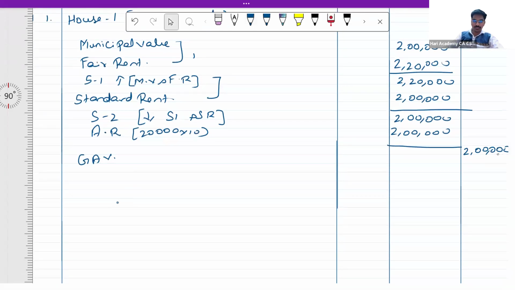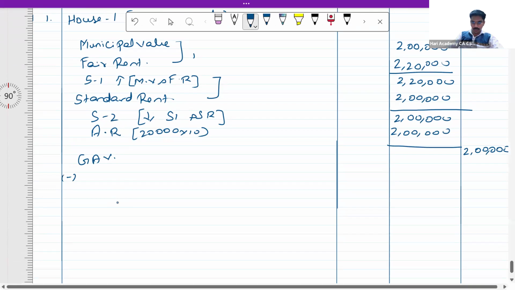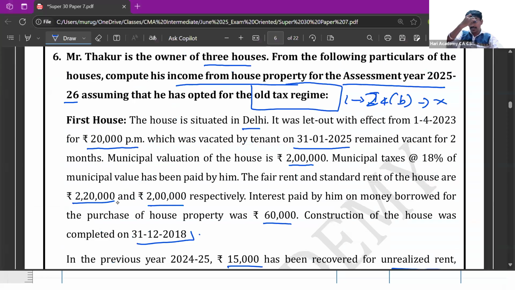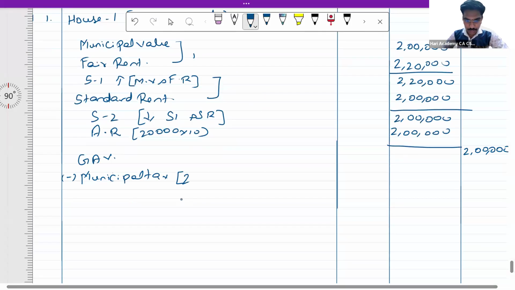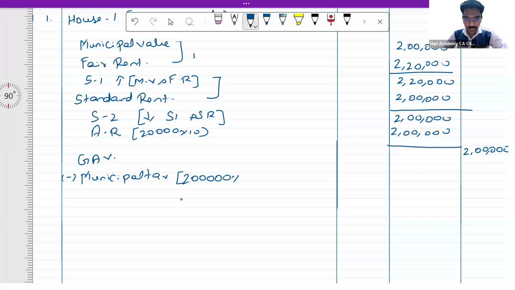So of this 2 lakhs, first we have to reduce the municipal taxation. Municipal tax. In the present case, he has paid 18% of municipal value as taxation, right? So the municipal valuation is 2 lakhs into 18%, which is 36,000.